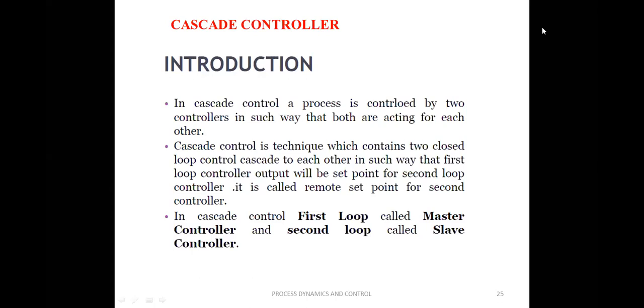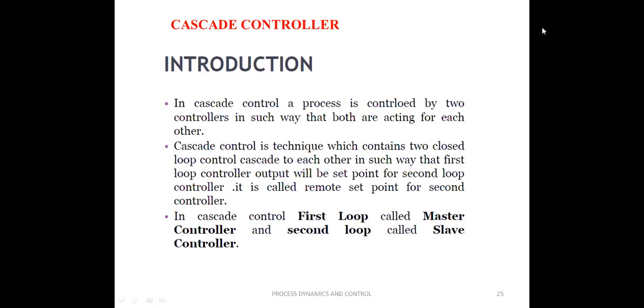In feed forward as well as ratio control, even though we measure more than one measurement, we have only one controller. But in a cascade control loop, we have two control loops connected in cascade to each other. That means the first loop's controller output will be the set point for the second loop controller.